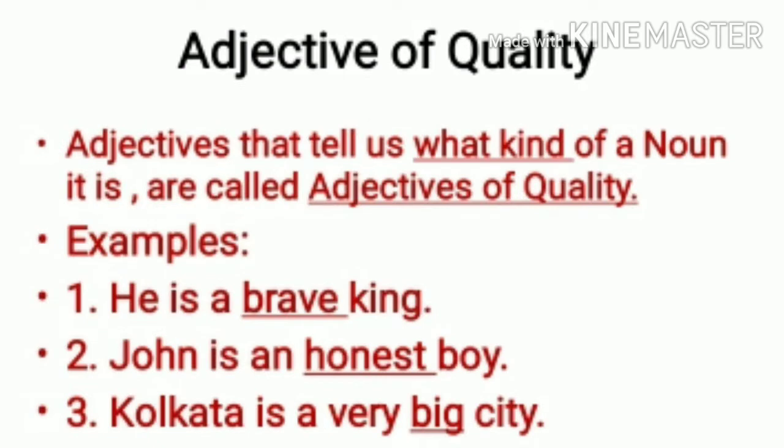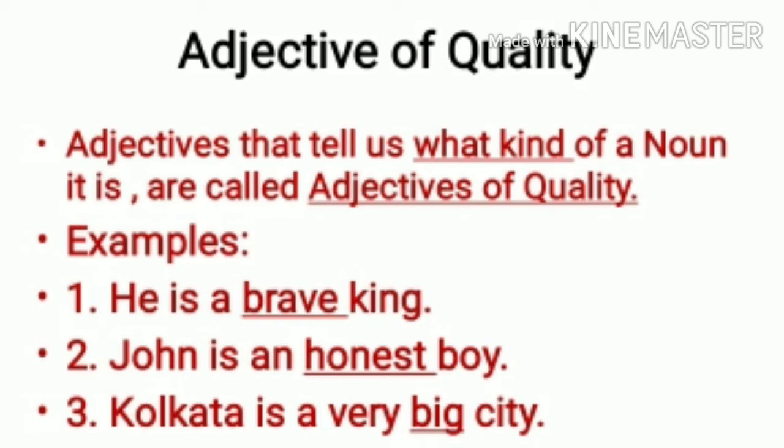Adjective of quality. Adjectives that tell us what kind of a noun it is are called adjectives of quality. Now, whenever we ask the question what kind to the noun in the sentence and we get any answer, we can say that it is an adjective of quality. So now see these examples.